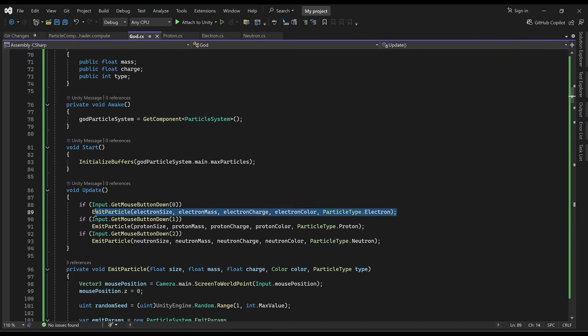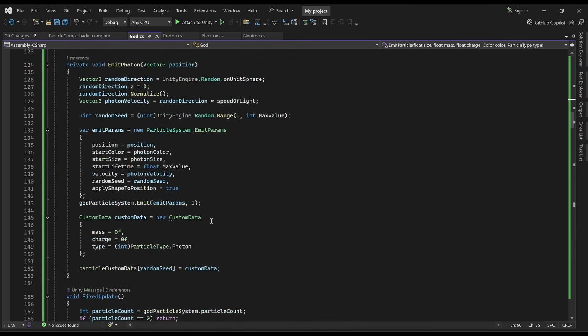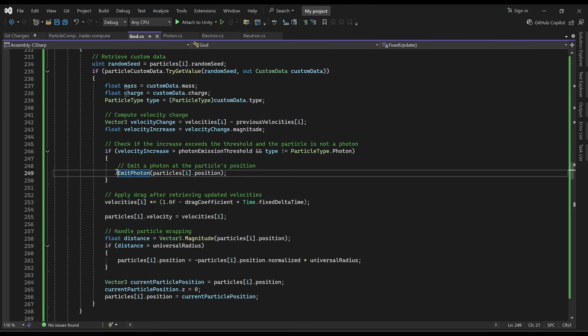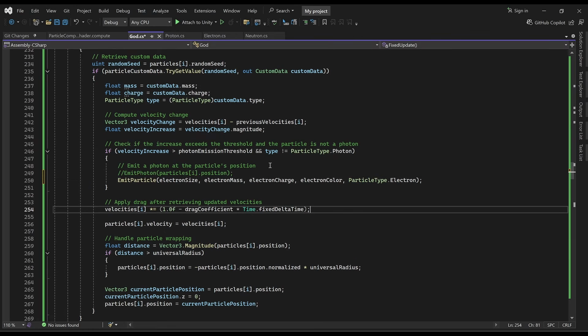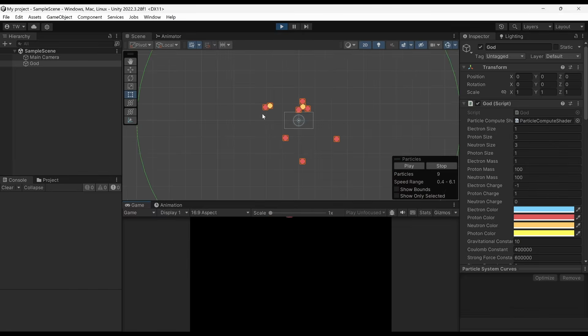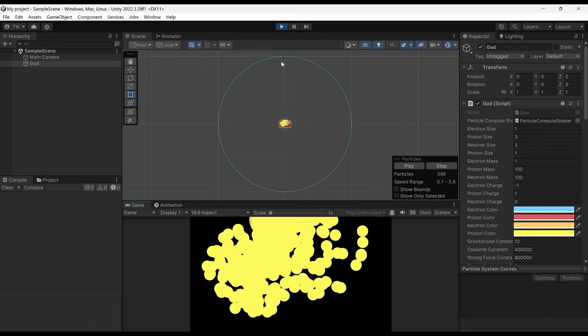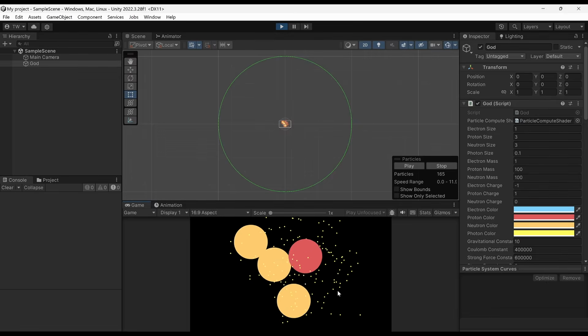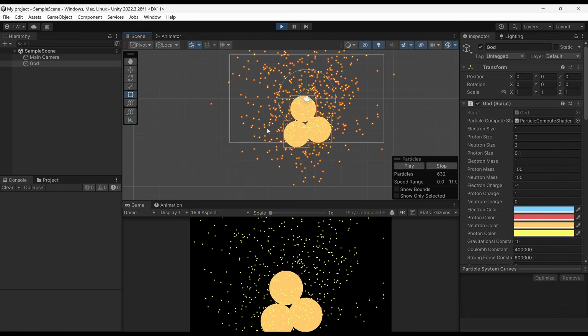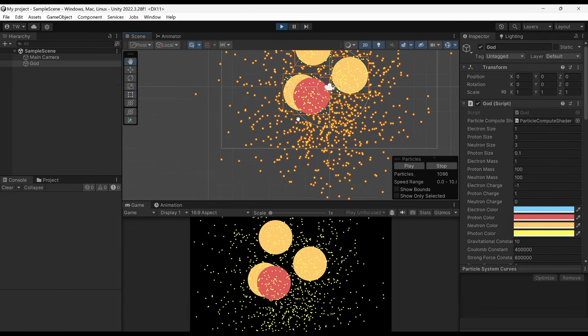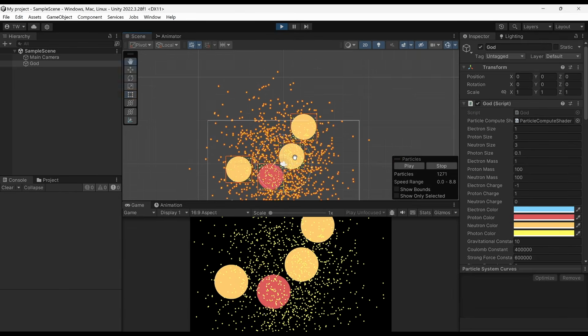We're gonna do an experiment. Let's just have it emit an electron instead of a photon to see if that does anything. If it actually emits the electron, then the real problem is with the emit photon method. Okay, it looks like it's not actually spawning any electrons either. Fidget spinner. Oh, there we go. Oh, okay. Looks like it finally fixed something. Interesting. Look at that. It's salting the Earth. Okay, looks like the photons are also having drag applied to them too, though, which we don't want. We want them to just continue.